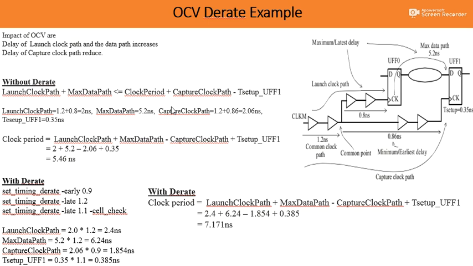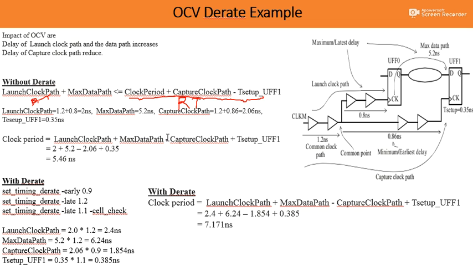The setup analysis gives the worst case analysis of the circuit. From here I can calculate my required time, and from here I can calculate the arrival time. From the required time and arrival time I can calculate my slack. Depending on whether slack is zero, positive, or negative, I can reduce the design margin we have. Okay, coming back to this question.